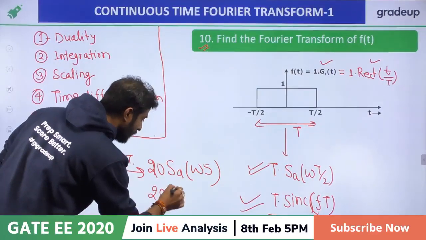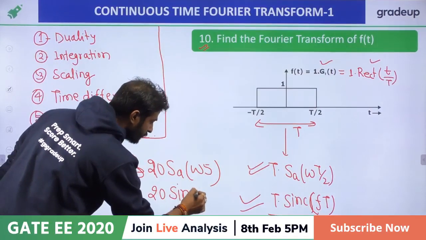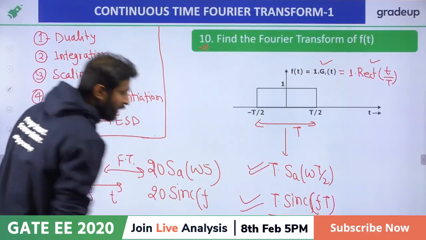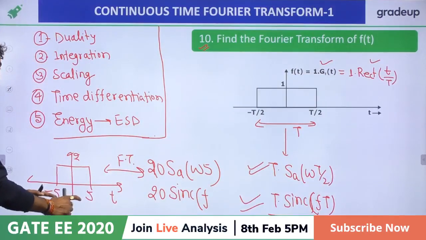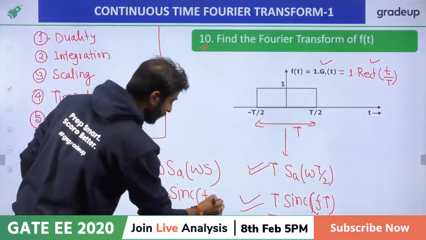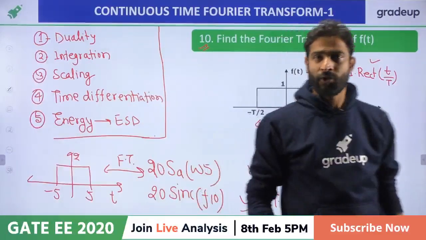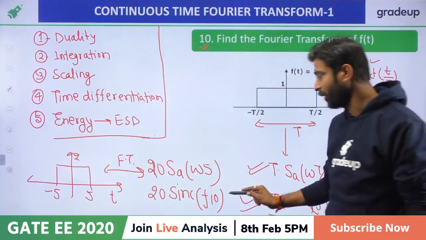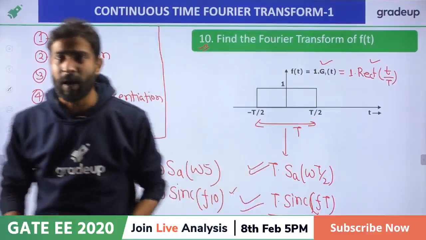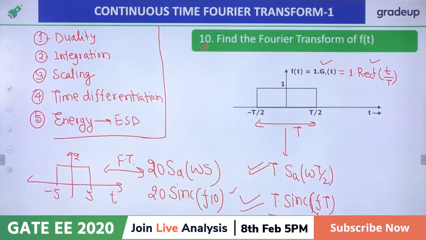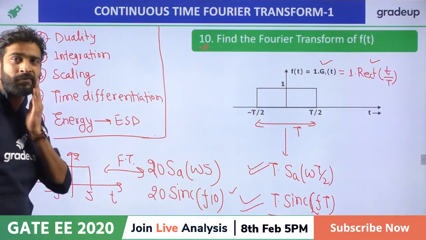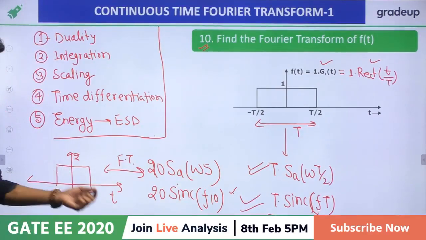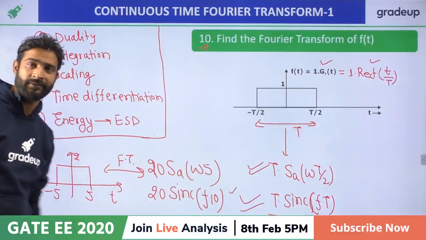But if you want to write in the frequency domain, in f actually, hertz, then it will become 20 sinc f, and total width we have to mention. So total width is 10, so the answer is 20 sinc 10f. So this is basically the actual answer to solve this function, right? Everybody, are you getting my point? Tarun Gupta, correct. Son, t will not come, a little mistake, Tarun. We do not write t here because it is in the omega itself, right?